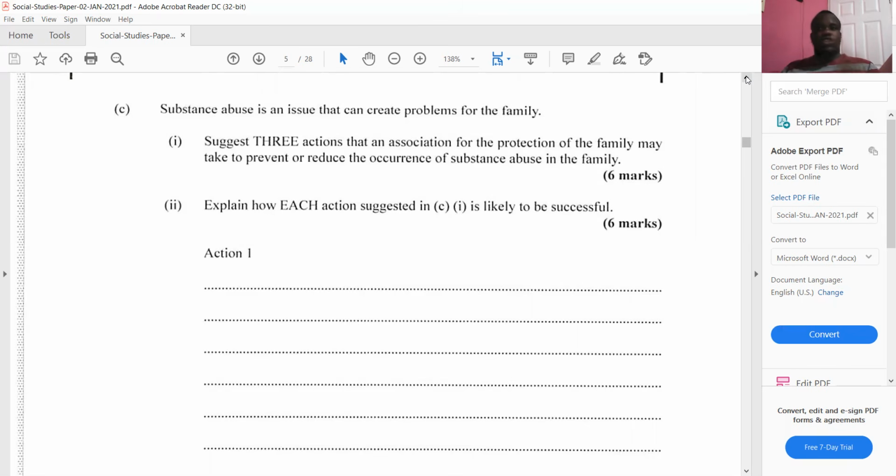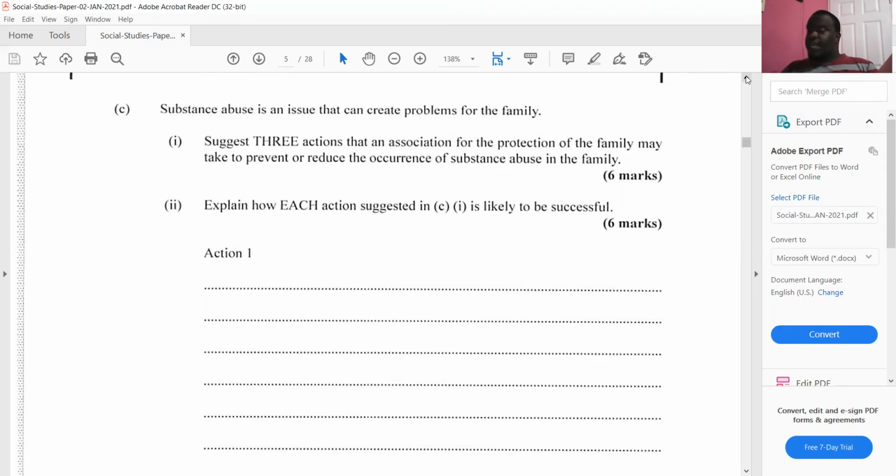What can they do? Number one reason is that they can offer counseling to the person who is abusing substance and also the family members who have to deal with that kind of person. Why will it work? Now we're explaining. Counseling can actually unearth the deep-rooted problem that has caused the person to become a substance abuser, or it can help to remedy the problem, show the person that there is a better way to deal with problems, to deal with their issues than abusing substances. All right, so counseling is very effective, very powerful.